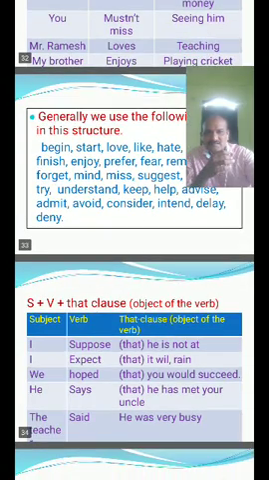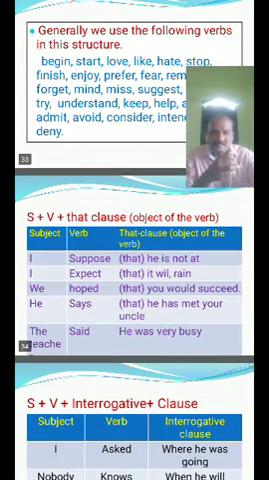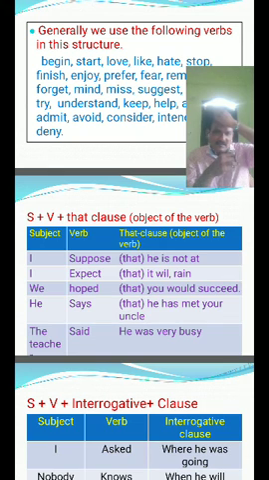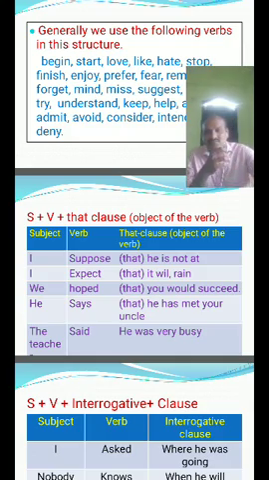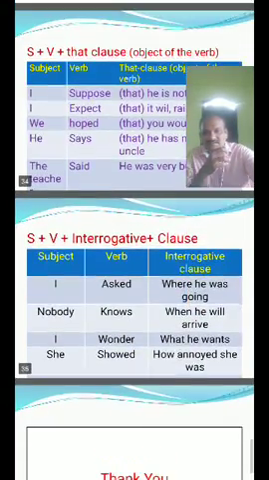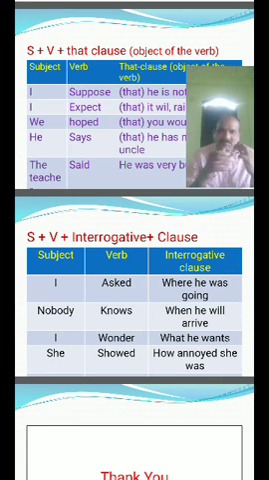Subject plus verb plus that-clause: it is the object of the verb. I suppose that is not it. I expect that it will rain. We hoped that you would succeed. He says that he has met your uncle. The teacher said he was very busy. These sentences come under the subject plus verb plus that-clause structure.